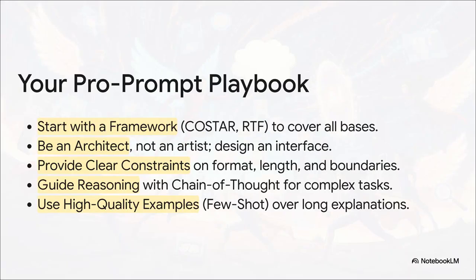So here it is, your pro prompting playbook. 1. Always start with a framework. 2. Remember that mental shift. You're an architect, not an artist. 3. Be super clear about your constraints, like format and length. 4. When things get complicated, use chain of thought to guide the AI's reasoning. And 5. Remember that showing is better than telling. A few good examples go a long, long way.